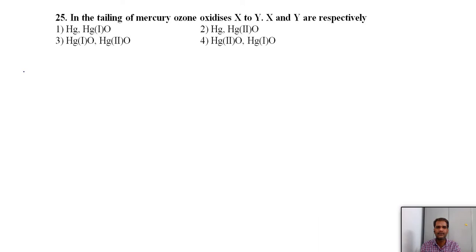In the tarnishing of mercury, ozone oxidizes X to Y. The same question came again, but here it is a chemical reaction. We know that here mercury is converted into mercurous oxide. So here you have to identify the oxidation states. Here mercury is 0, but here the mercury oxidation state is +1. These Roman numerals indicate the oxidation state. Here I means +1 oxidation state, here II means +2 oxidation state. So this is the first option.